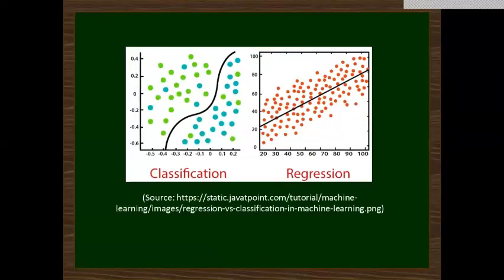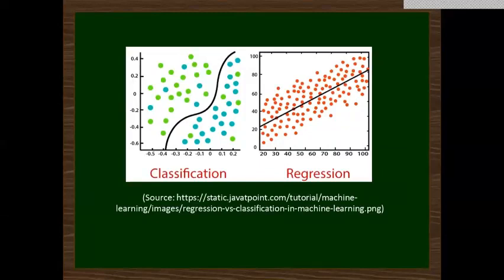Classification is a method which is used when the output variable is categorical. Like there are only, suppose, 2 or 3 particular solutions to it, like yes or no. So the types of classification algorithms are logistic regression, support vector machines, k-nearest neighbors, kernel SVM, naive-Bayes classifier, decision tree classification, and random forest classification.